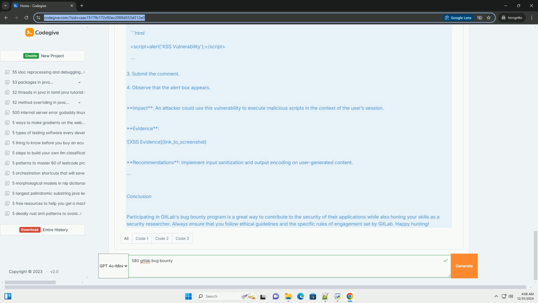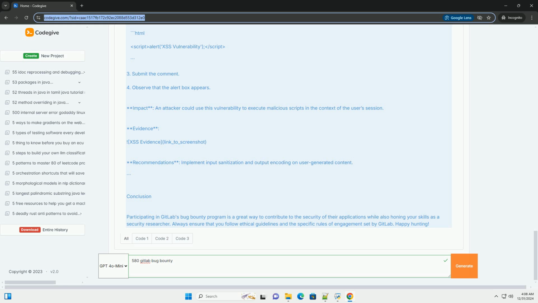Impact: An attacker could use this vulnerability to execute malicious scripts in the context of the user's session. Evidence: XSS evidence, link to screenshot. Recommendations: Implement input sanitization and output encoding on user-generated content.